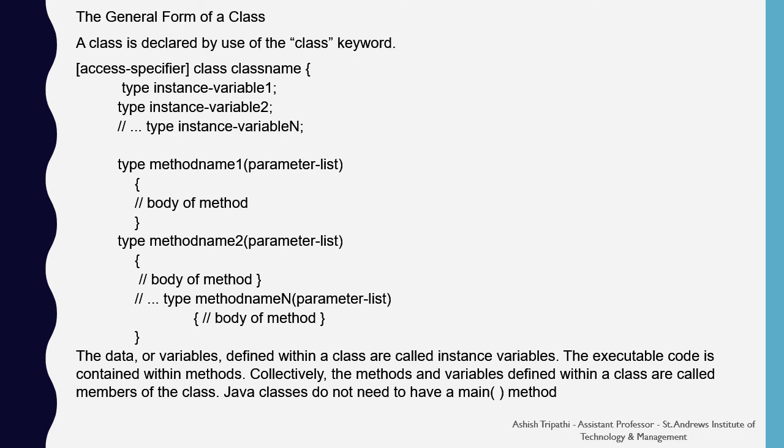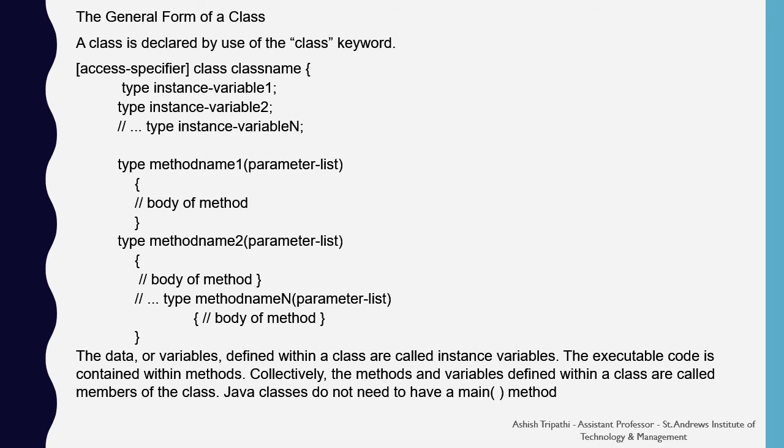by the class name. Inside the curly brackets, you should mention the members of a class, that is the variables and the methods which are inside the class. The data or variables defined within the class are known as instance variables. The executable code is contained within the methods. Collectively, the methods and the variables defined within a class are called the members of the class.